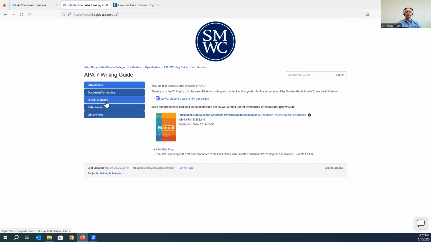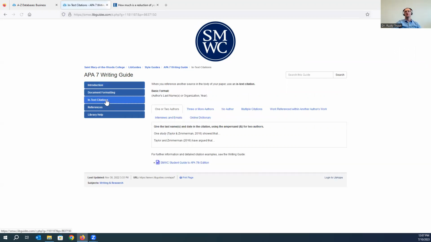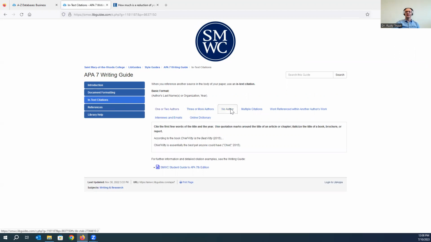Double check those citations against an authoritative source like the APA manual or this particular writing guide, which is actually based on the Writing Center's APA guide. And you'll see there's a full link to that if you really want to download that and have that for a reference. That's available to you. But then we've broken it down here into these tabs on the left-hand side so that if you just want to see examples of how to use in-text citations, then you can click on the embedded tabs throughout here to get some idea of how you might do that when you're writing your paper.